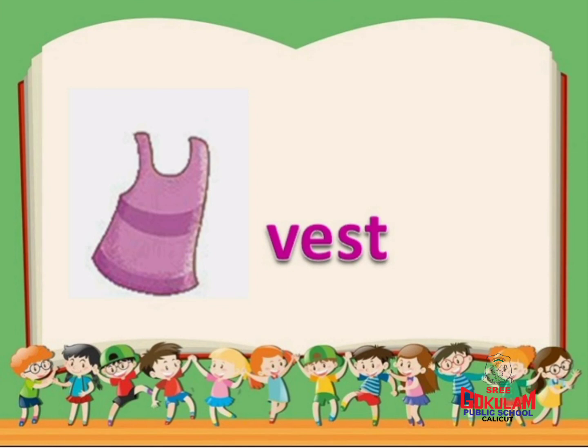V for vest. Repeat after me. What is the first letter of vest? V. V for vest. It's a garment worn on the upper part of the body.